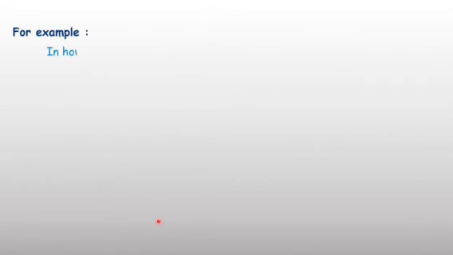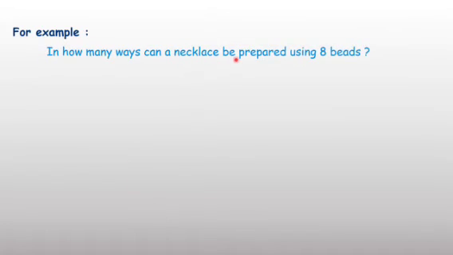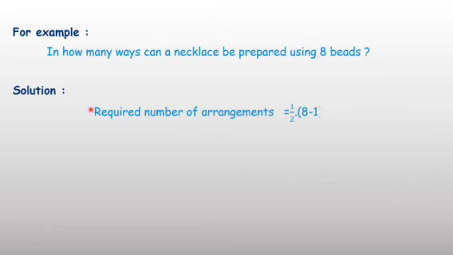For example, in how many ways can a necklace be prepared using 8 beads? Here the total number of beads is 8, and you are going to use all beads at a time. And second, you can observe there is no difference between clockwise and anti-clockwise, both are the same. Therefore the formula is 1 upon 2 factorial 8 minus 1, and after solving, 1 upon 2 into factorial 7, dividing factorial 7 by 2, we will get the answer 2520.